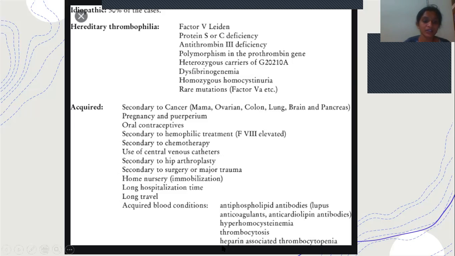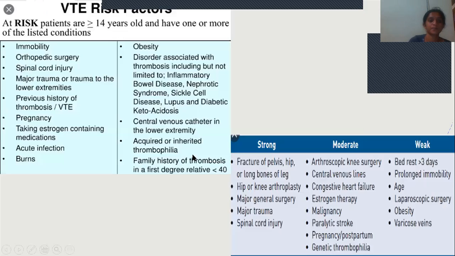And then long travel and acquired blood conditions like antiphospholipid antibodies, anticoagulants, anticardiolipin antibodies, thrombocytosis, heparin associated thrombocytopenia. These are the acquired blood conditions which will cause this.